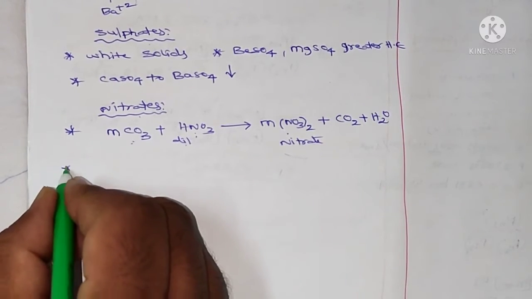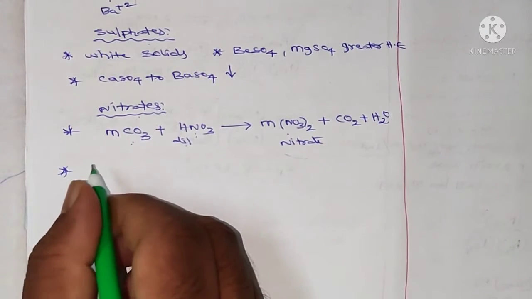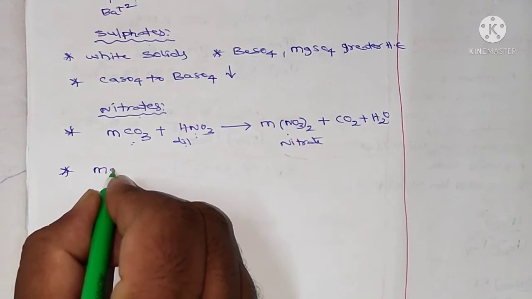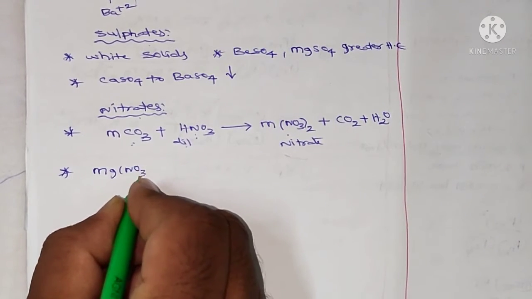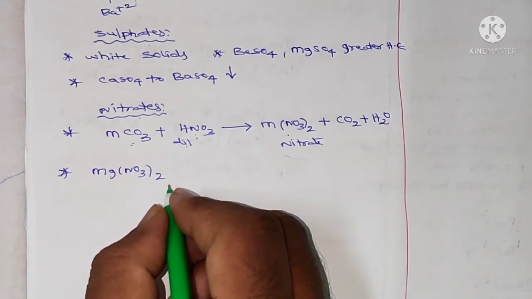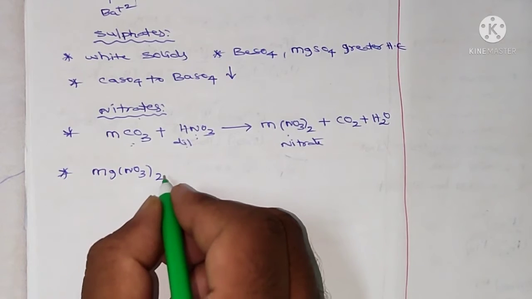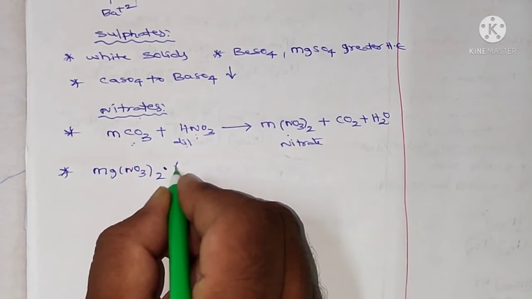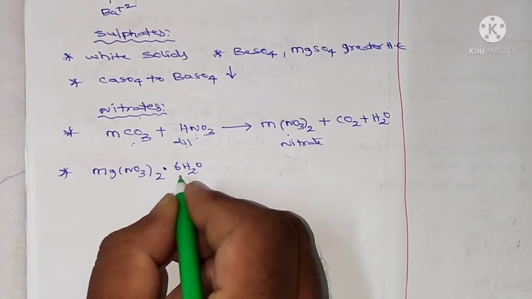And magnesium nitrate crystallizes with 6 water molecules, Mg(NO3)2 6H2O.